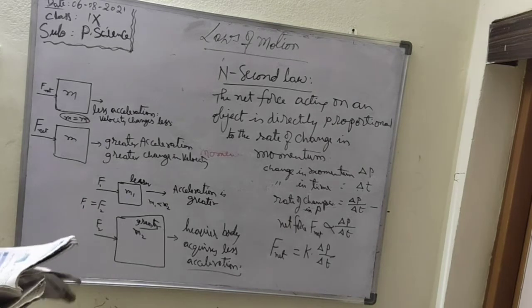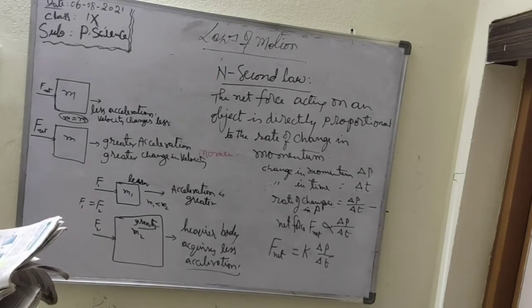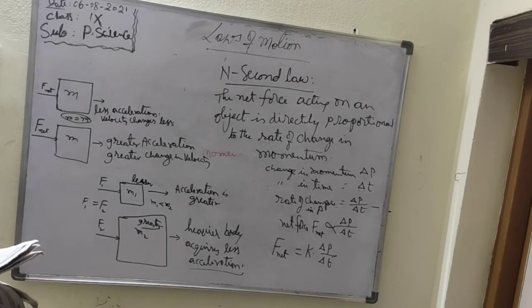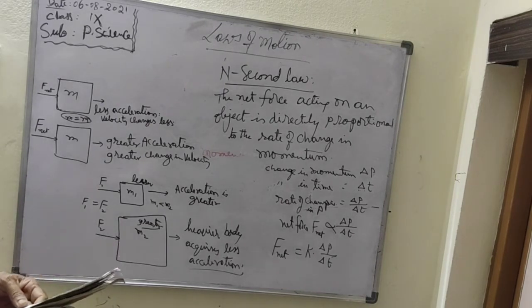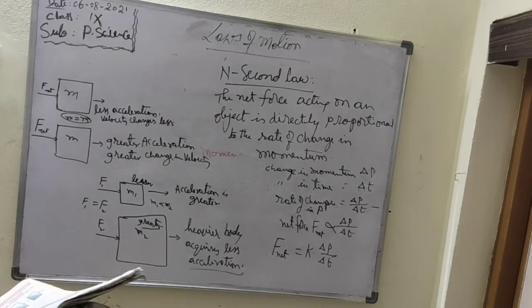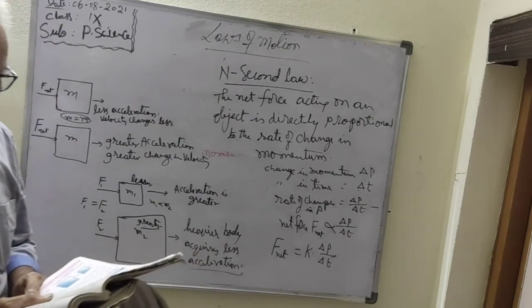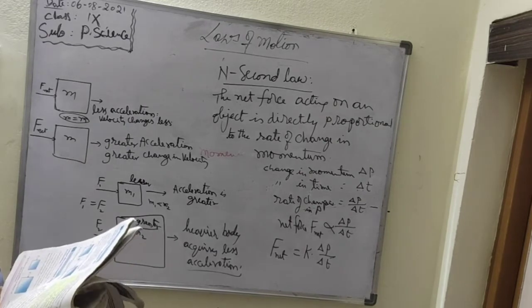The SI unit of momentum is kilogram meter per second, so the unit of rate of change of momentum is kilogram meter per second squared. The unit of force is also known as the Newton. So therefore we can write